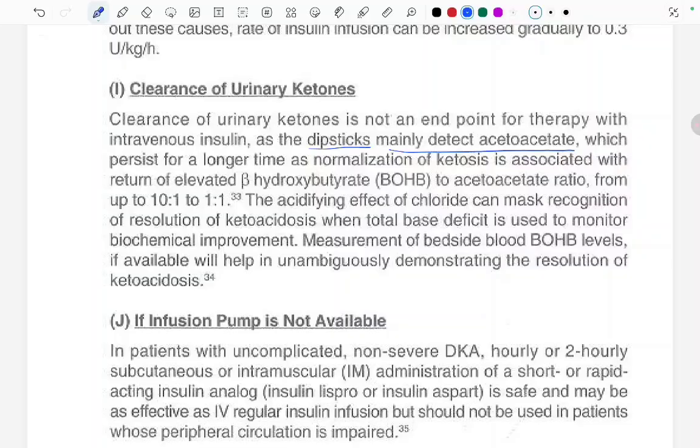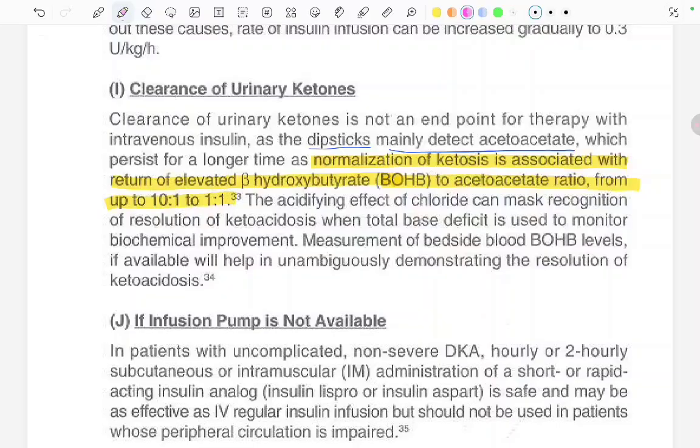Normalization of the ketosis is associated with the return of the elevated beta hydroxybutyrate to acetoacetate ratio from 10 is to 1 to 1 is to 1. When this ratio reaches 1 is to 1, then we consider it as the normalization of ketosis. But the dipstick that we use mainly detects the acetoacetate, which persists for a longer time.